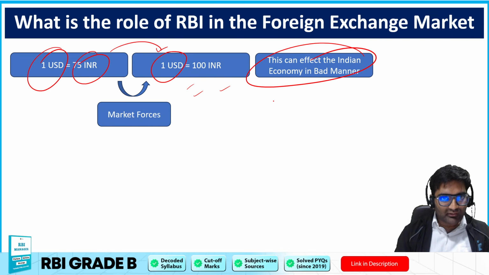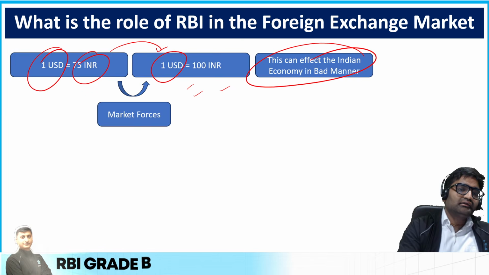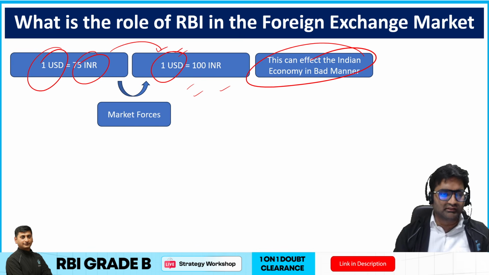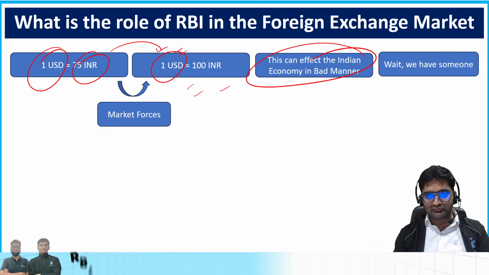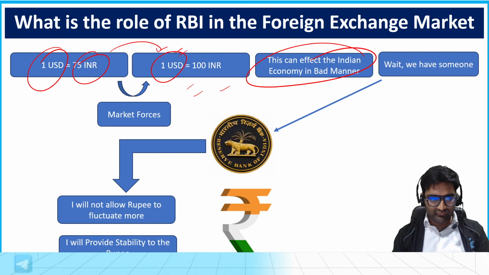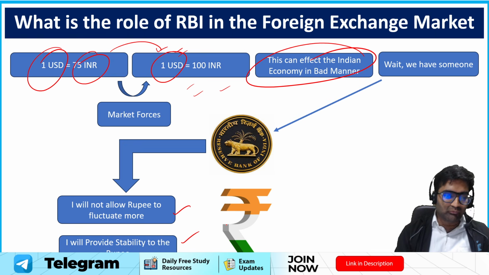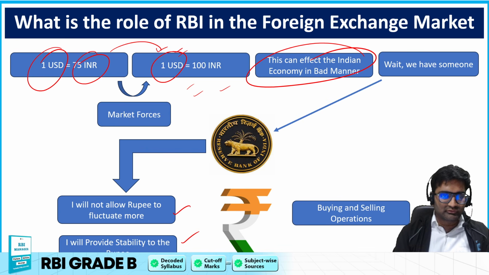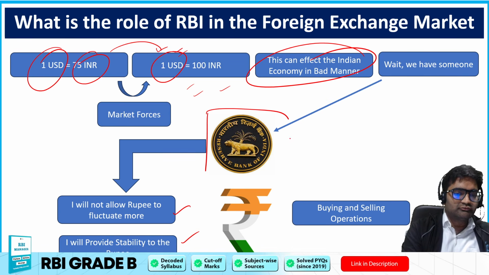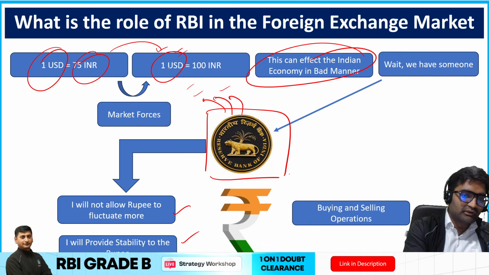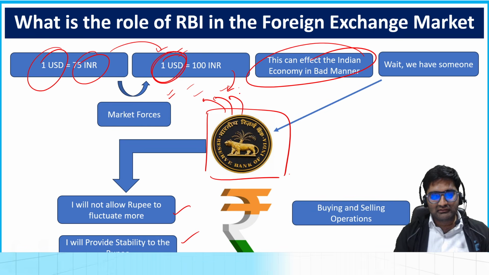What can happen because of this is that forex is costlier for us in comparison to any other country. So this is something that should not happen. Whom do we have? The Reserve Bank of India. It will not allow rupee to fluctuate more, and will provide stability to rupee by buying and selling dollars. RBI has its own reserves of forex currency, so it will be selling the dollars into the market so that the demand for these dollars reduces and the price eases down to, let's say, 90 rupees, 80 rupees, like that.